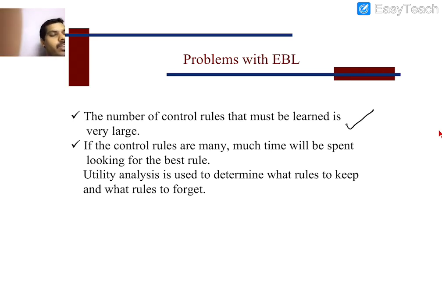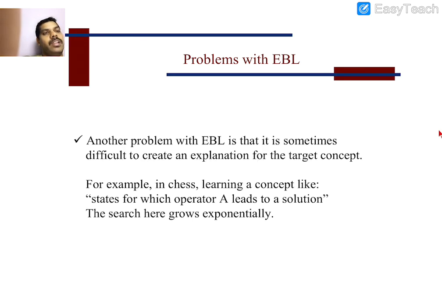So whenever we have multiple rules, what problem do we face? Which rule is the best rule? For that we need to check all the rules, so we spend much time. Utility analysis is used to determine what rules to keep and what rules to ignore. That is one more problem we face with explanation based learning.